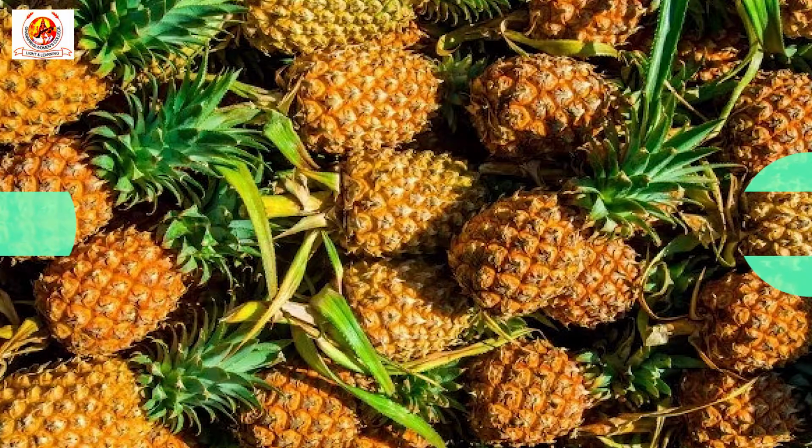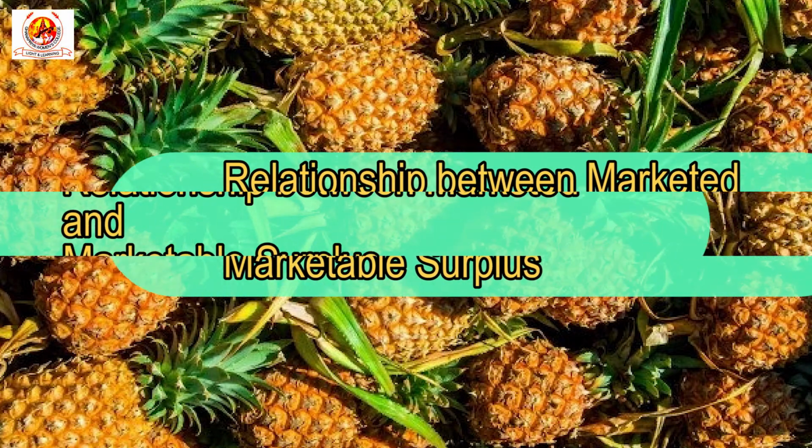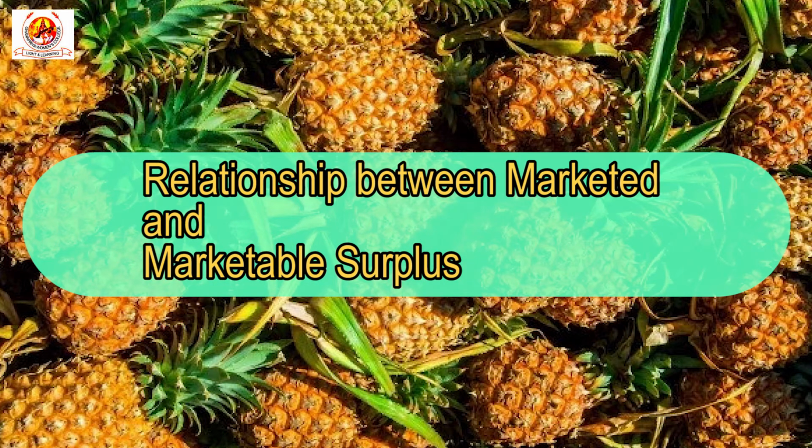So you have understood the difference between these two concepts of marketed surplus and marketable surplus. Marketed surplus is the amount that has already entered the market, and marketable surplus is the amount that is still in the hand of the farmer. This is the basic difference between these two concepts. Marketed surplus may be more than, less than, or equal to the marketable surplus. So let us see the relationship between marketed and marketable surplus.